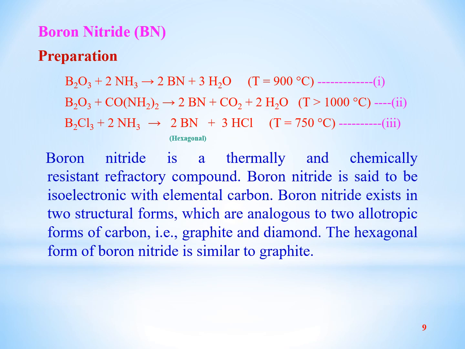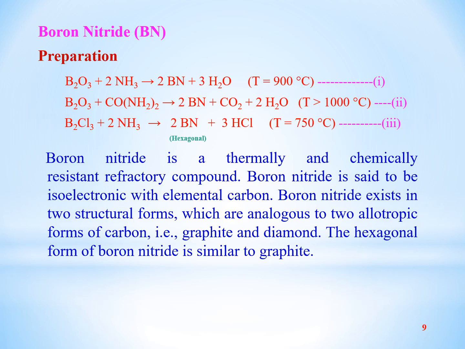The preparation of boron nitride can be done by three methods. Number one, by reaction of boron oxide with ammonia at 900 degree temperature. As a result, boron nitride and water is produced. Second, by treatment of boron oxide with urea at above 1000 degrees centigrade, we get boron nitride, carbon dioxide and water.